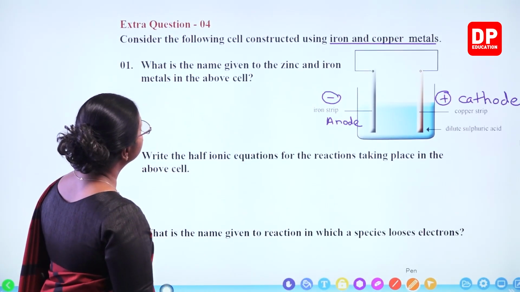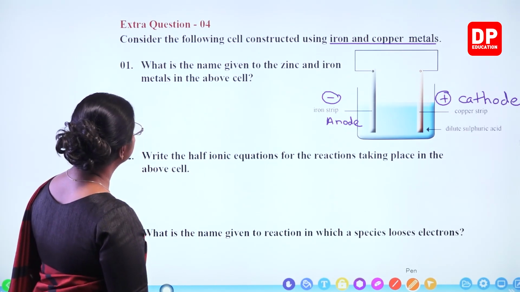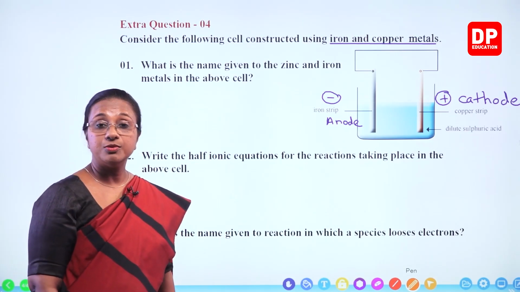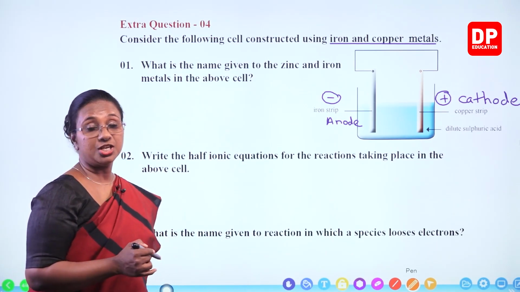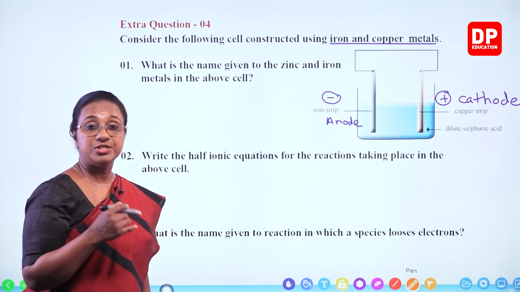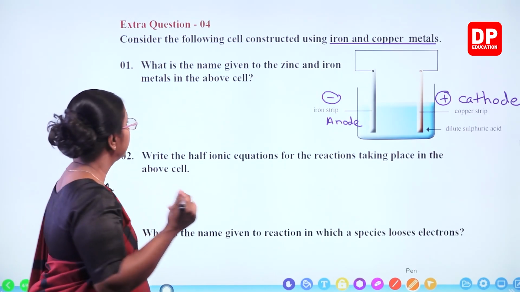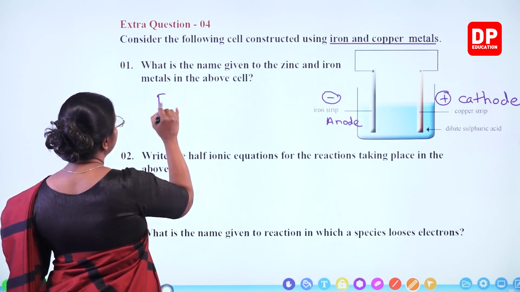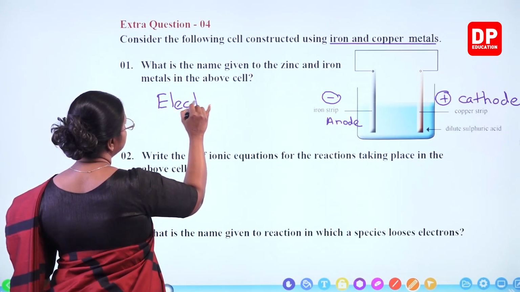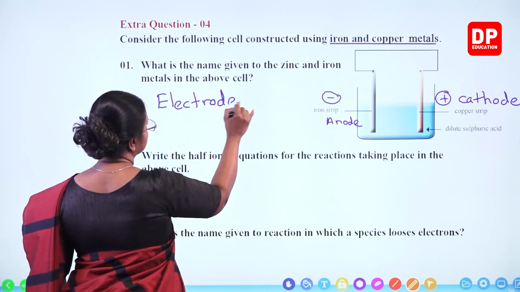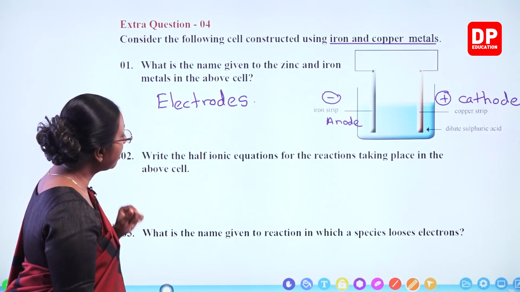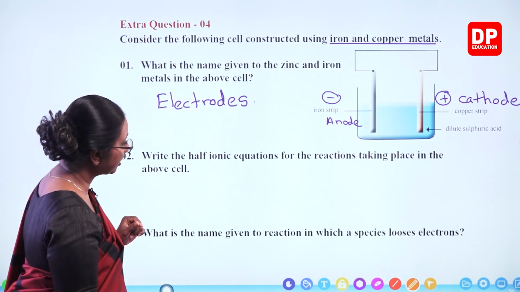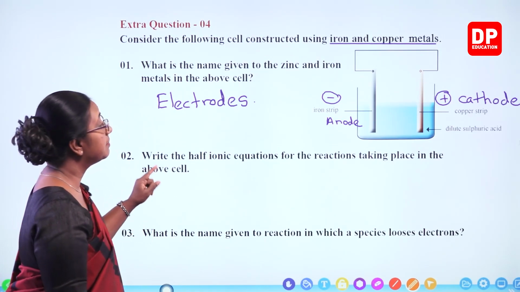What is the name given to the zinc and iron metals in the above cell? So they are known as the electrodes, where the oxidation and reduction occur and they become the positive and negative terminals of the battery. So they are the electrodes. Then the second one, write the half ionic equations for the reactions taking place in the above cell.